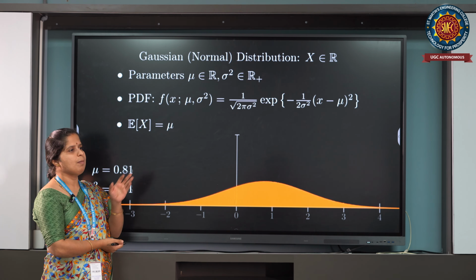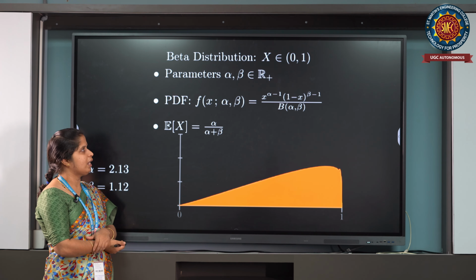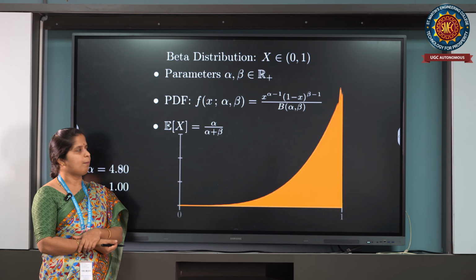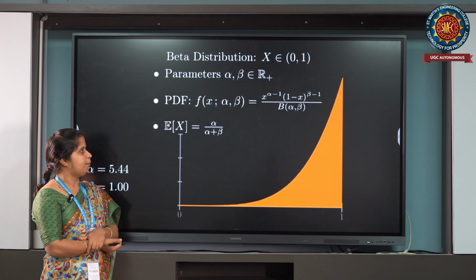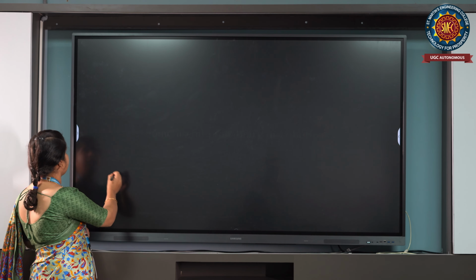Also, the next one is the beta distribution. It depends on the beta function, with parameters alpha and beta, which are positive real values, and probability density function f of x, alpha, beta given by x power alpha minus 1, 1 minus x power beta minus 1, divided by beta of alpha, beta. Expectation of x is alpha by alpha plus beta. Also, we have seen how the values vary in that.